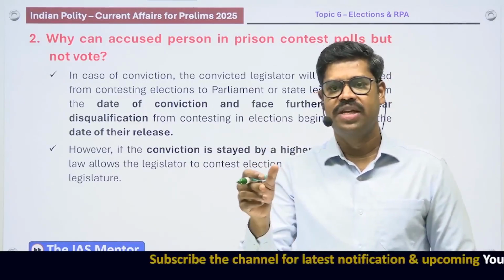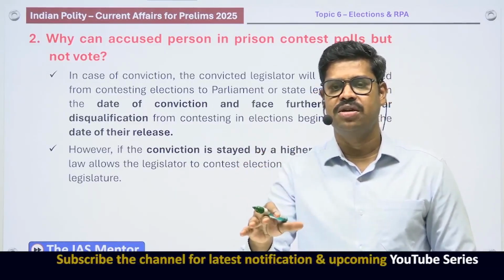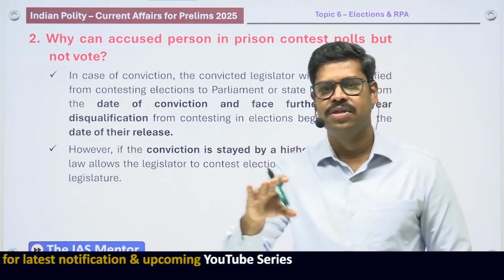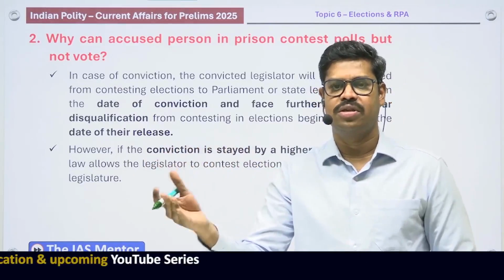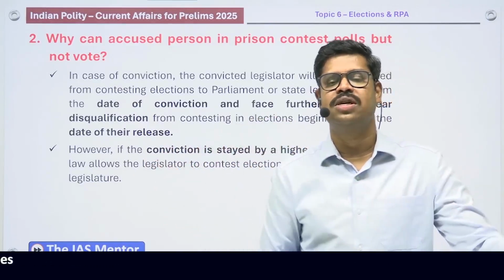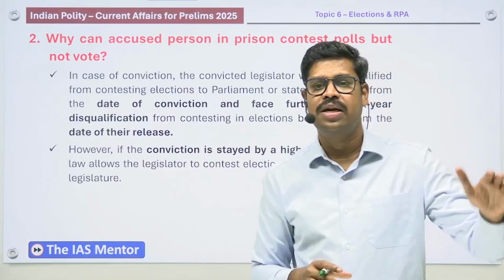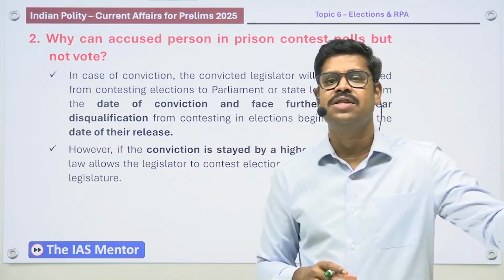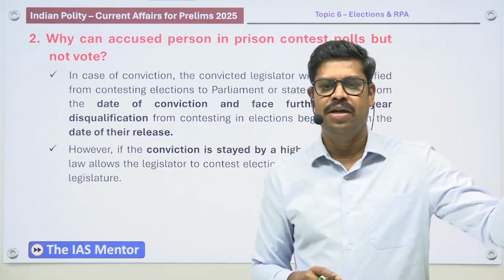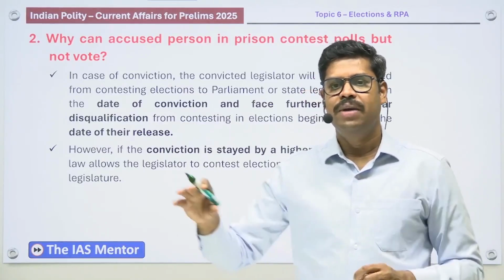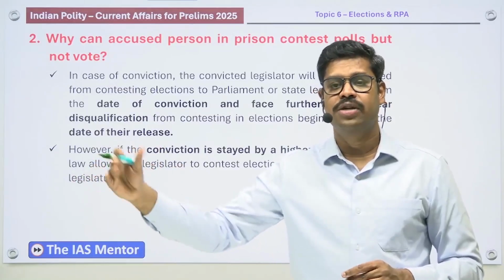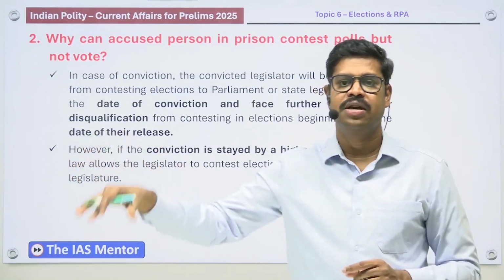But instead of staying the conviction, the high court may only grant bail. Granting bail versus granting a stay are two different things. Granting bail is where the legal position is still that the individual is considered to be convicted. It is only that his imprisonment is suspended temporarily, pending the appeal in the higher court. Whereas staying the conviction means the legal position is he is not yet considered to be guilty, because that is what is under consideration in the high court.